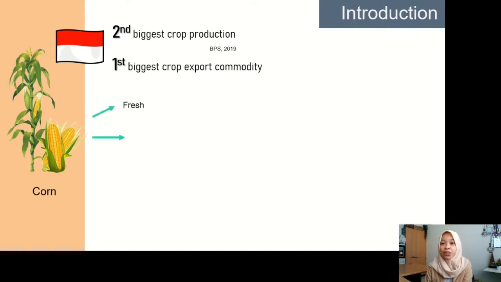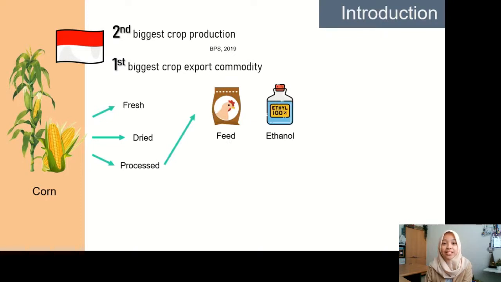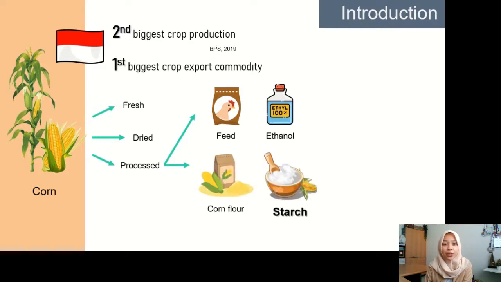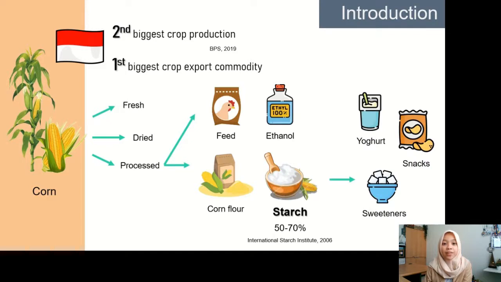The world's need for corn is not limited to its fresh form, but also the dried form and its derived products. Widely applicable, non-food industries exploit corn mainly for feed and ethanol production. As for the food industry, corn flour and starch are the most popular forms. Starch accounts for 50 to 70% of corn flour. This form has a remarkable function in any industry, but specifically in food production, starch is widely used in yogurt and snacks production, as well as a sweetener raw material.